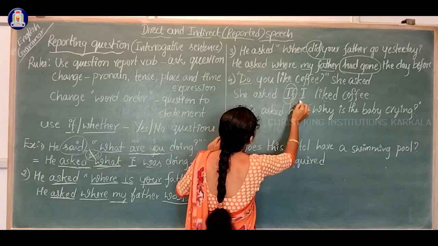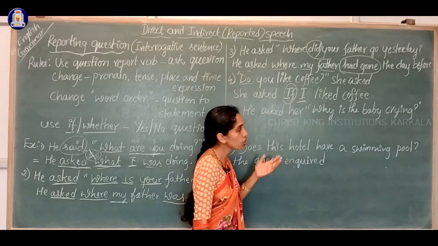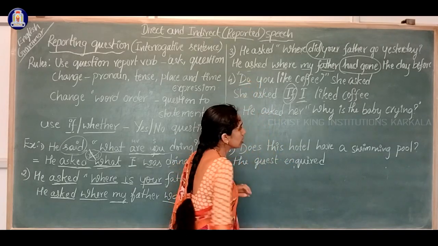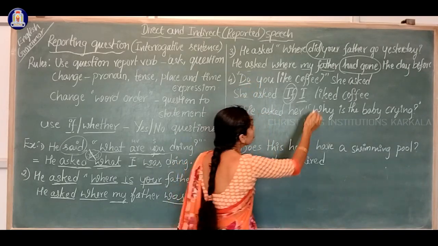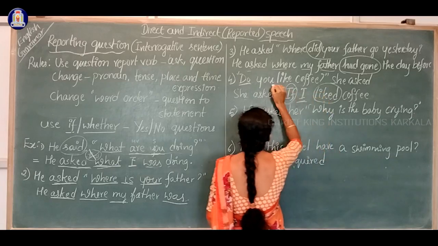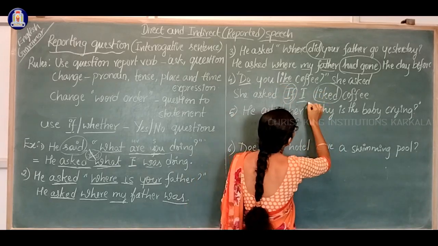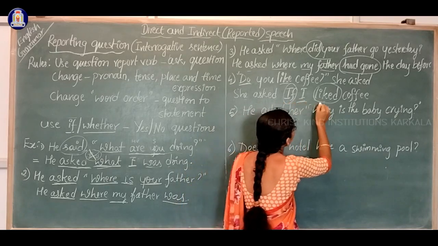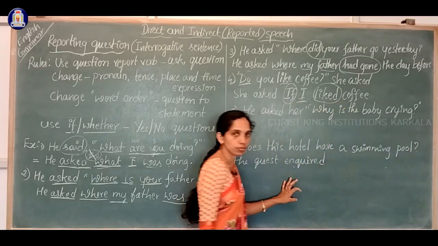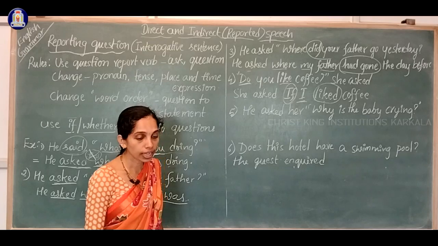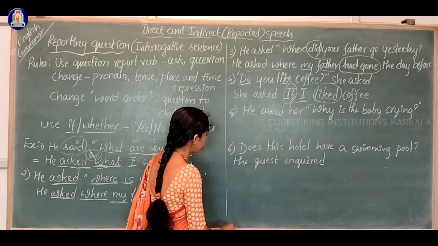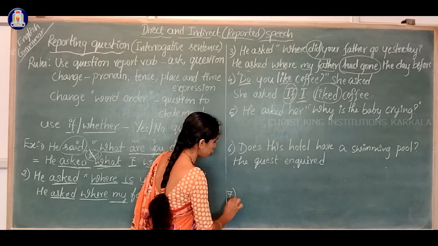In the place of do, what have we used? I. And here the tense is present tense, right? So we wrote it in the past tense. Do you like coffee? She asked. She asked if I liked coffee.